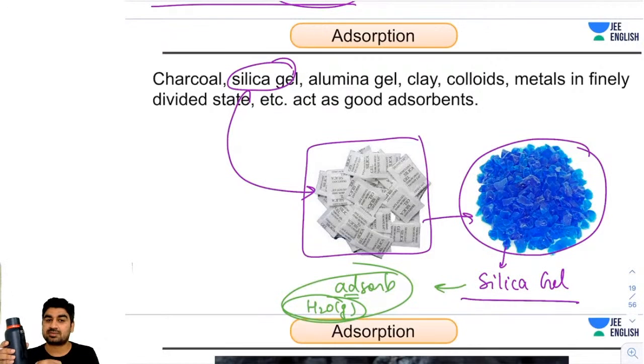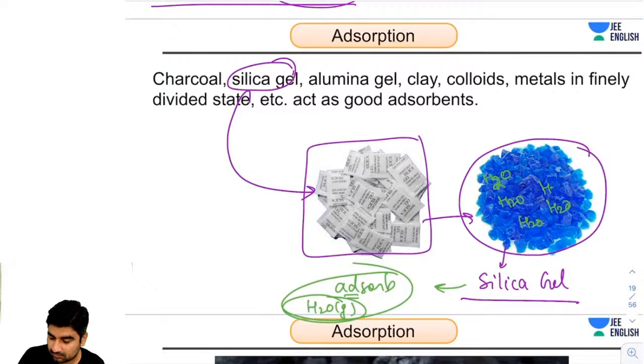Now they will add some silica gel crystals here, and silica gel crystals will adsorb moisture from the air, and these H2O vapors will stick on the surface of it, and then the air will become dry and there will be no smell at all.